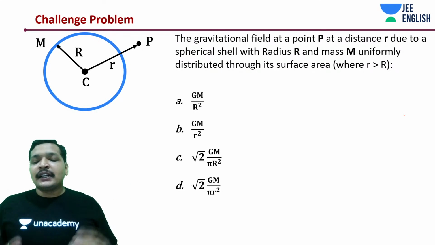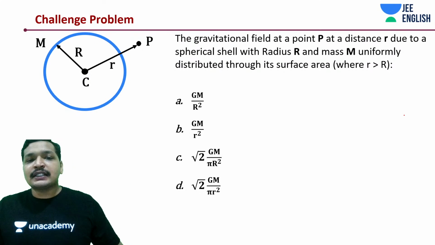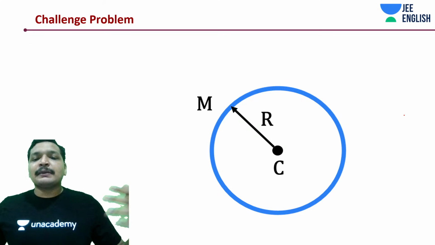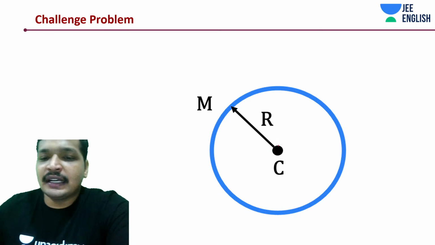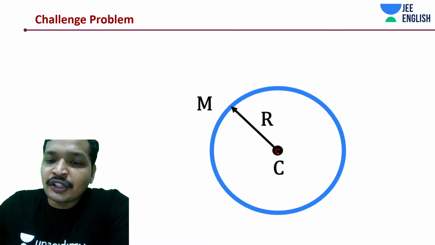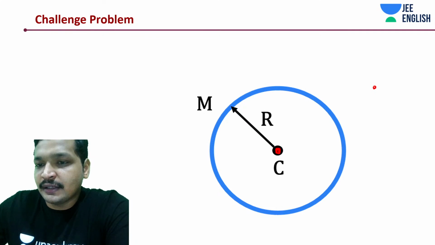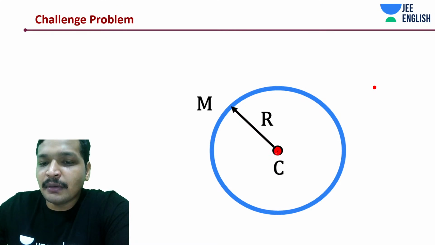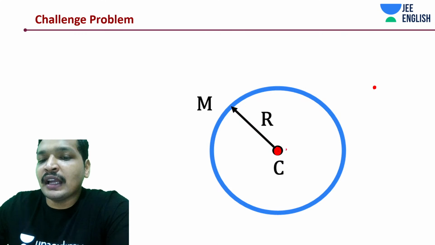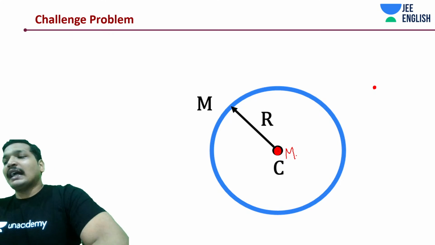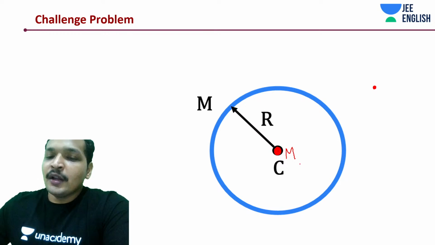See, here is the standard rule for shells and spheres. As long as the point is outside of that shell or sphere, you can assume, by symmetry, that the mass is concentrated at the center.